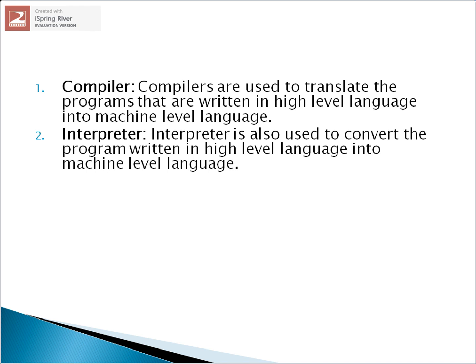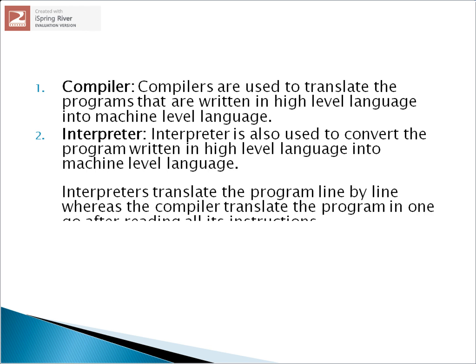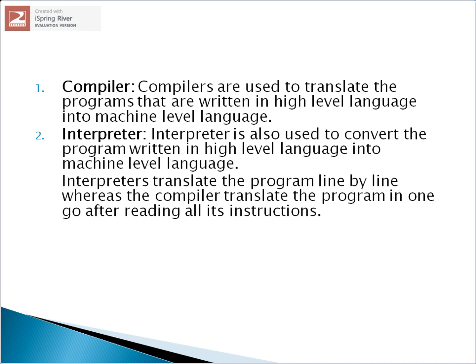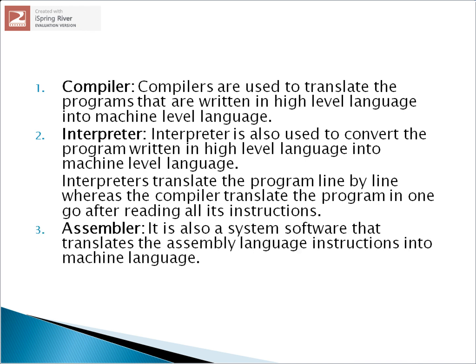Second is interpreter. Interpreter is also used to convert the program written in the high level language into the machine level language, but interpreter translates the program line by line, whereas the compiler translates the program in one go after reading all its instructions. Third type of language processor is assembler. It is also a system software that translates the assembly language instructions into the machine language.